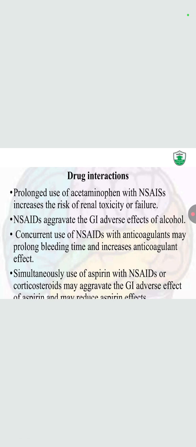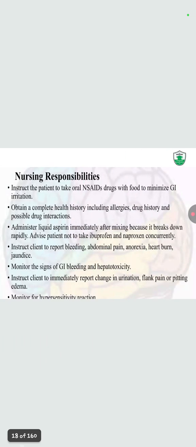Simultaneous use of aspirin with NSAIDs or corticosteroids may aggravate the GIT adverse effect of aspirin and may reduce the aspirin effect. As I told you, aspirin is a selective inhibitor of COX, which decreases the mucosal membrane of the GI tract and increases the HCl production.